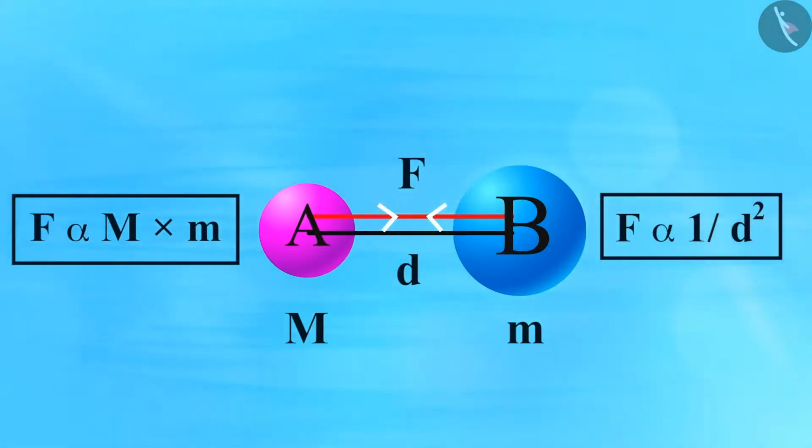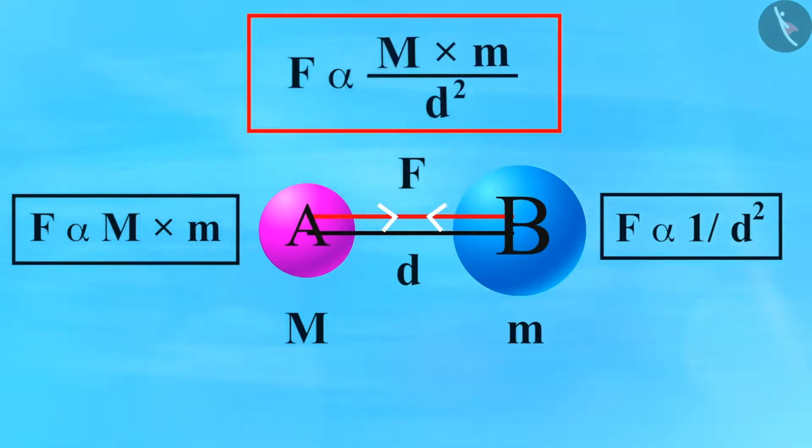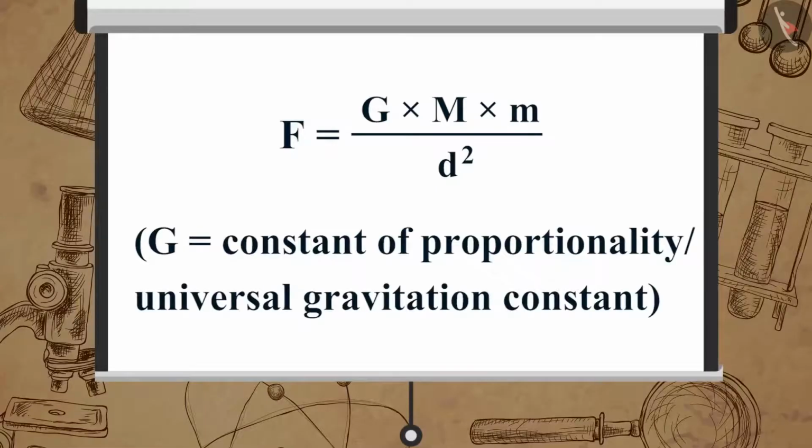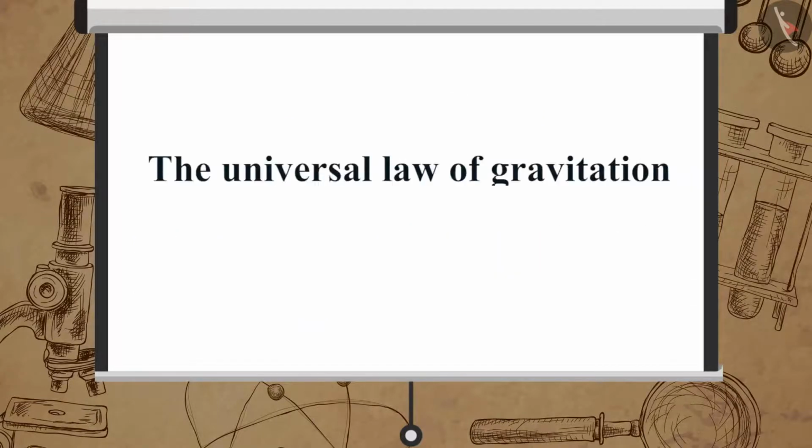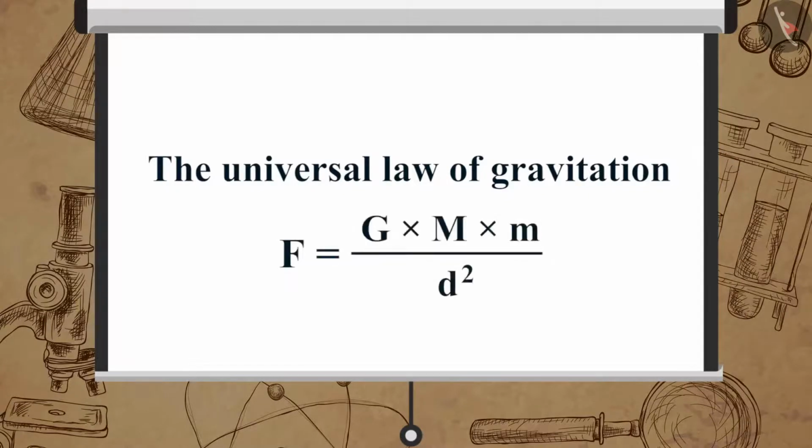Combining these two equations, we get F is directly proportional to m1 multiplied by m2 upon d square, or F is equal to G multiplied by m1 multiplied by m2 upon d square, where G is equal to constant of proportionality or universal gravitation constant. So here we can sum up the universal law of gravitation as F is equal to G multiplied by m1 multiplied by m2 upon d square.